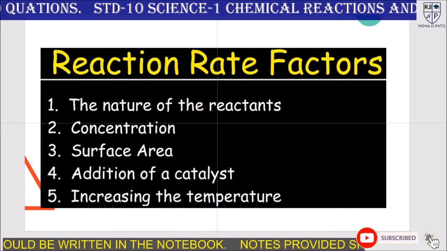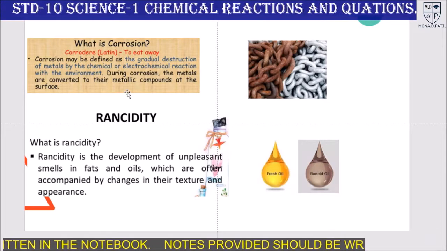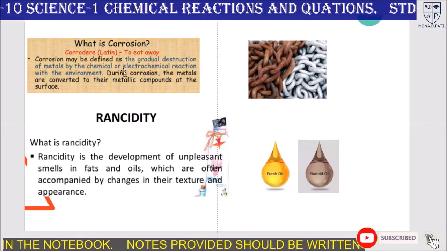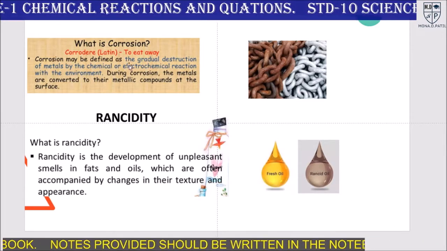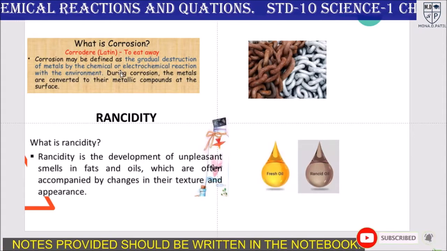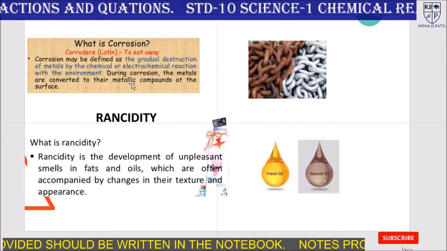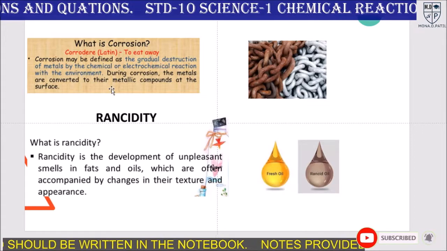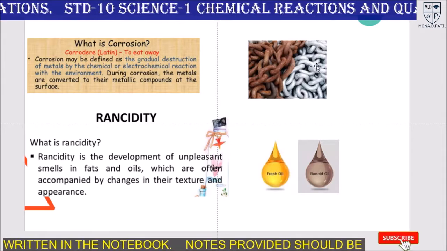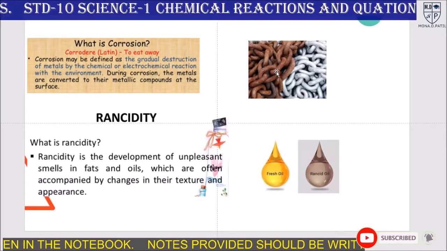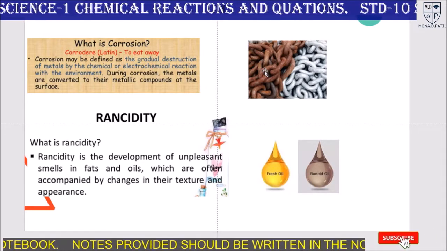Then what is corrosion? Corrosion is also a type of reaction, but corrosion is a harmful reaction. Corrosion may be defined as a gradual destruction of metal by chemical or electrochemical reaction with the environment. During corrosion, the metals are converted to their metallic compounds at the surface. And you can see here the chain of iron has corroded, and this is deterioration of metal, which is one of the harmful or destructive reactions.